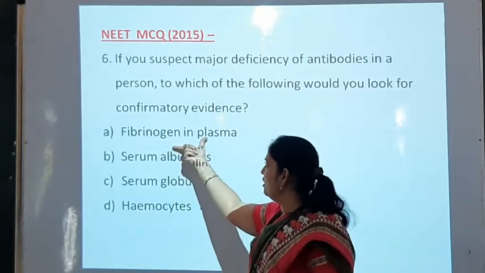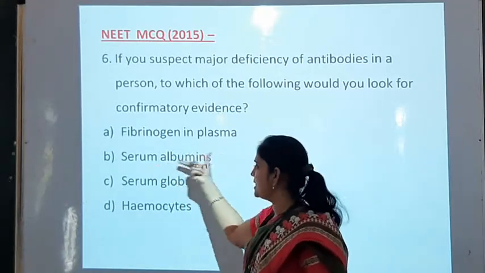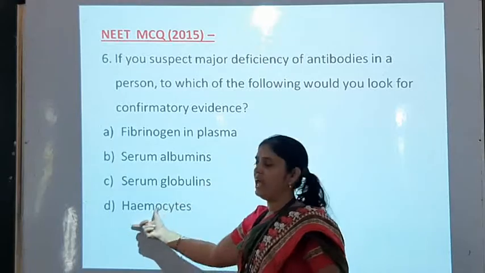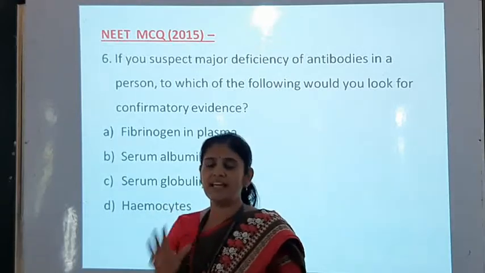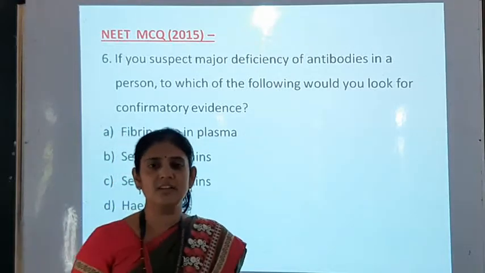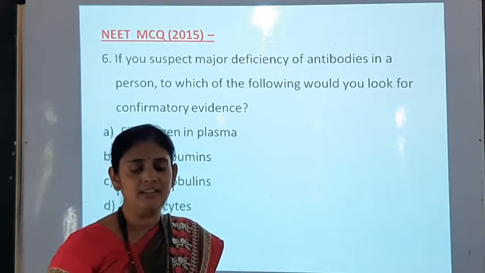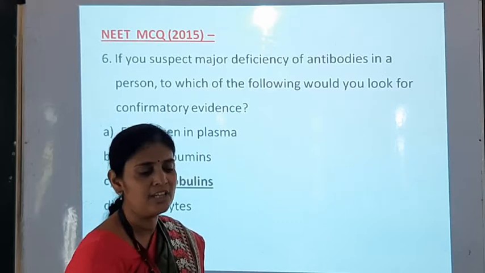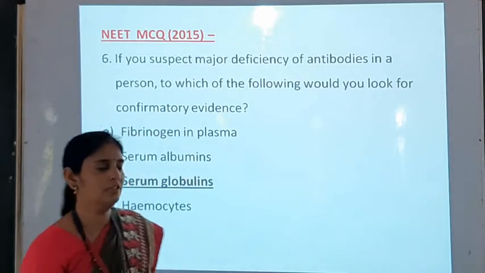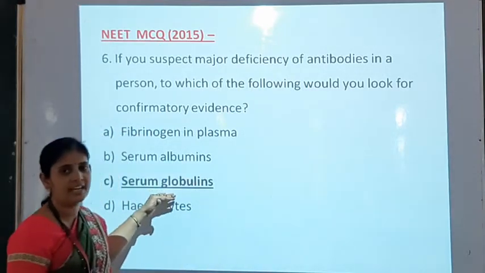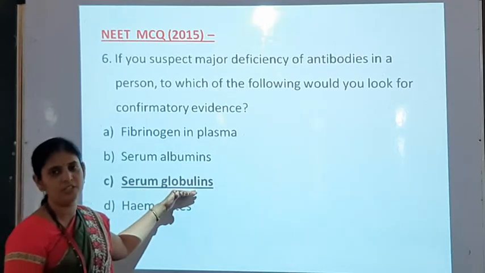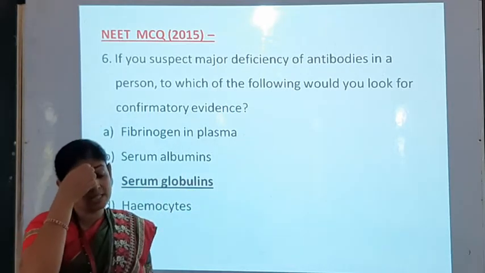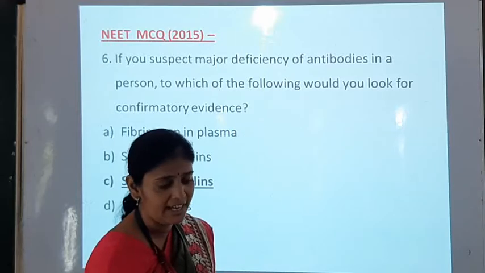So here options: fibrinogen in plasma, serum albumin, serum globulin and hemocytes. Can you guess the answer? What will be the answer here? Antibodies are known as immunoglobulins, and these are particularly present in serum. So here the C option is the correct answer, serum globulins. Okay, so this is the question related to this antigen antibody.